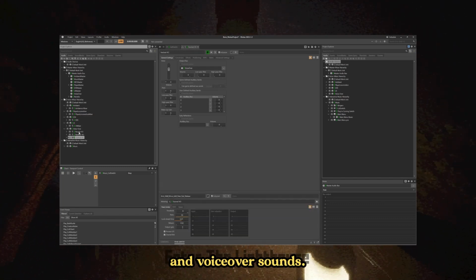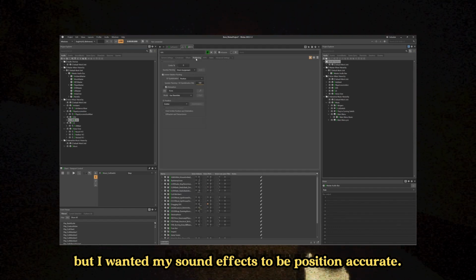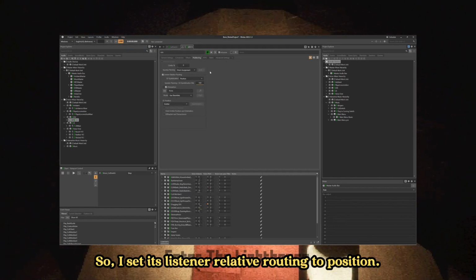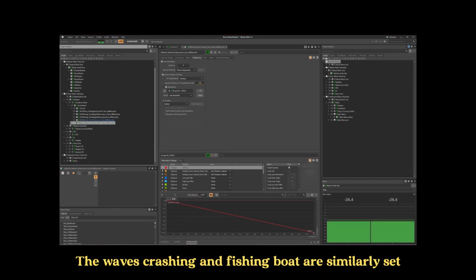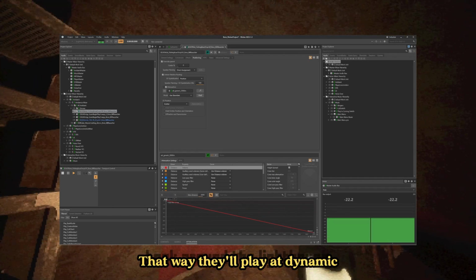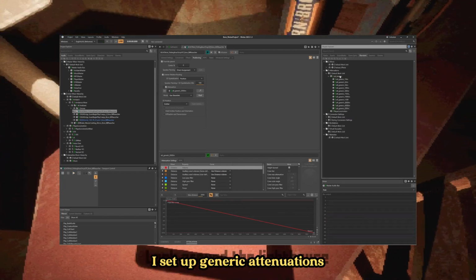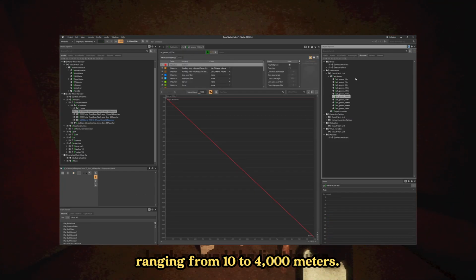These mixes are sent to their respective buses, but I wanted my sound effects to be position accurate, so I set its listener relative routing to position. The waves crashing and fishing boat are similarly set, but have position and attenuation routing. That way they'll play at dynamic volumes based on players' distance to the emitter. On the topic of attenuations, I set up generic attenuations ranging from 10 to 4,000 meters.